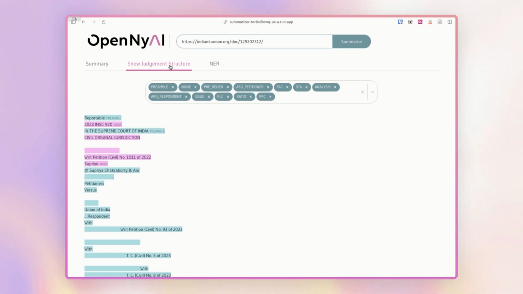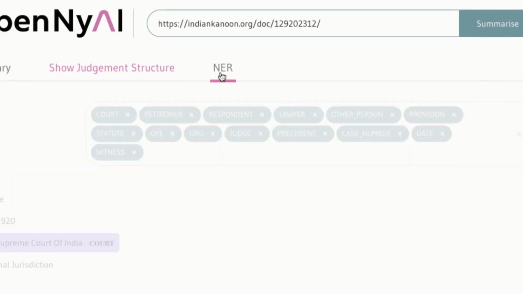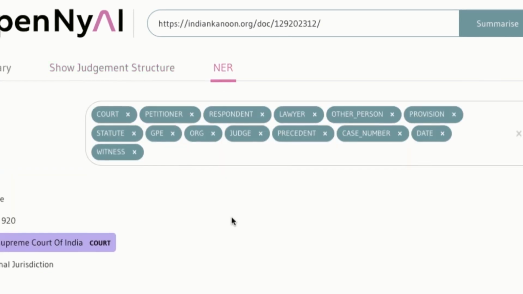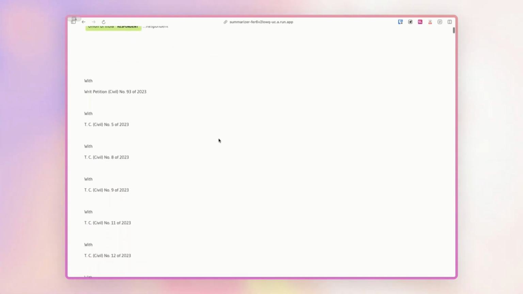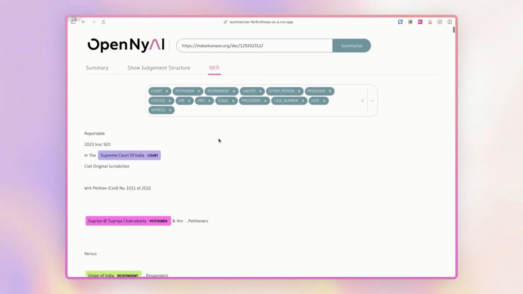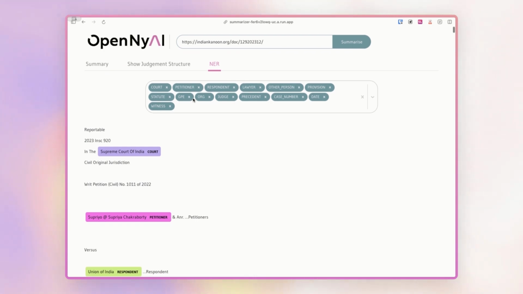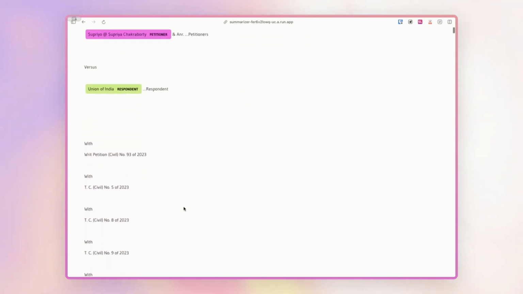Awesome. The next part of our NLP exploration is going to be the NER model, the named entity recognition model. What this model does is it can go through fairly unstructured data and identify the entities that have been mentioned in the document. For example, you can see at the top there, it is trying to recognize who the judge is, what is a precedent, the lawyer, the respondent, the petitioner, the court, and even geographical location. GPE stands for geographical location.